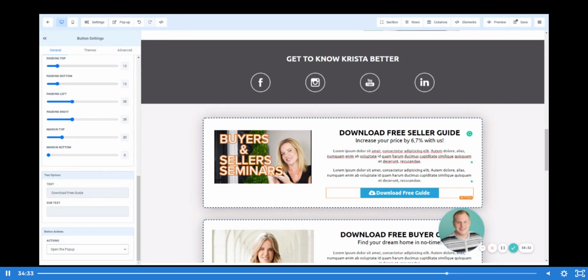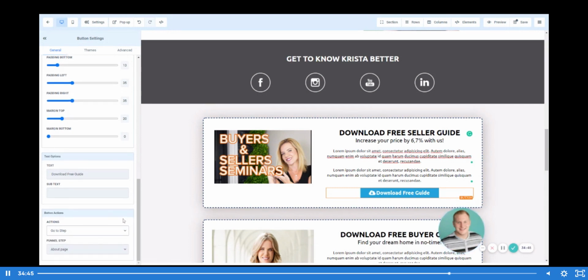You can also have this go to the next step, which would move us to the next page in the funnel. We can also select to go to a specific step within the funnel. So if we click that, we're going to get an additional drop down. So you can have buttons that would send people to your about page, your contact page, privacy, all of that good stuff, right? You can do a one-click upsell, sell a product, right?